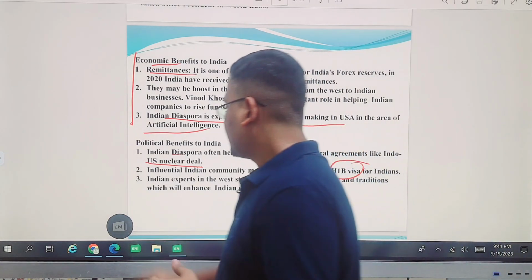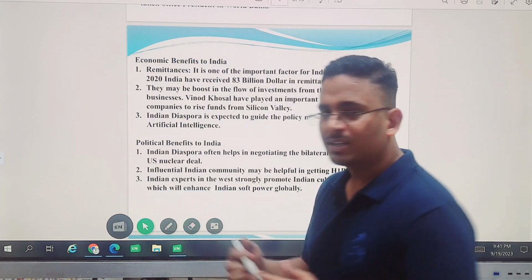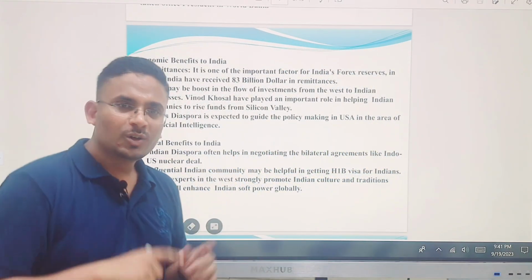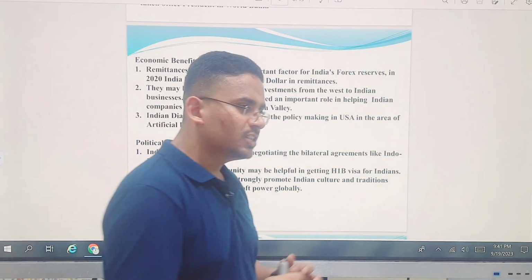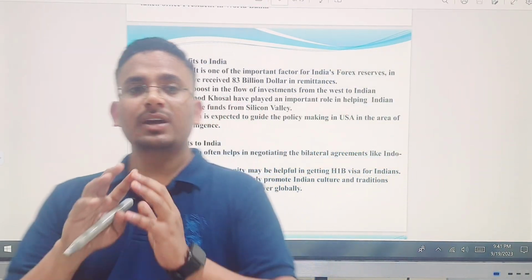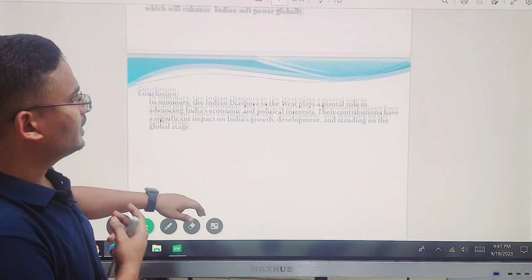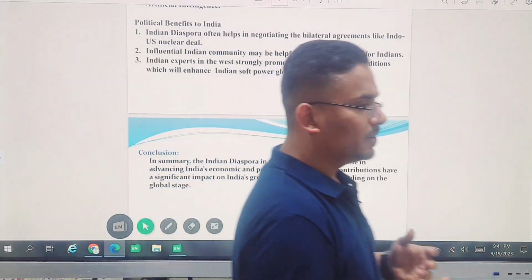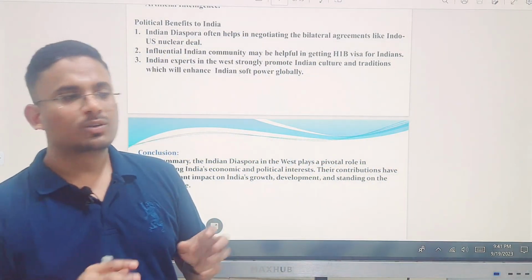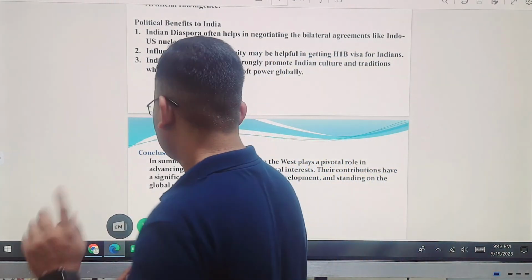Then the culture. When an Indian becomes head of some state, or some important person in that country, what will he focus on? Spreading Indian culture. Once the people of that country are well versed with Indian culture, don't you think there will be tourism? If an Indian goes there, there will be a welcoming kind of atmosphere in that country. For example, if a person travels to Pakistan as a tourist, and if a person travels to USA as a tourist, who will feel more safe? The person who travels to the non-Pakistani state. That was fun anyway.